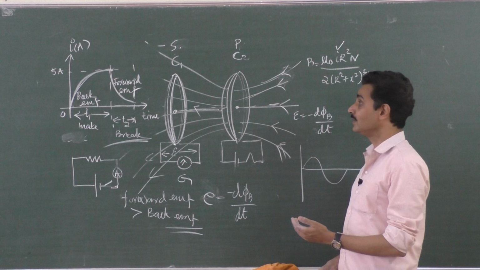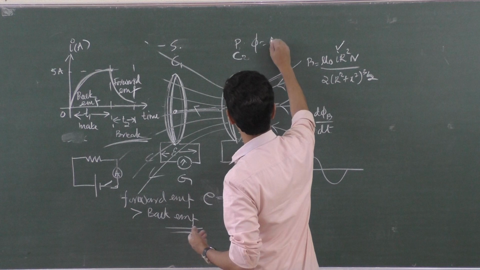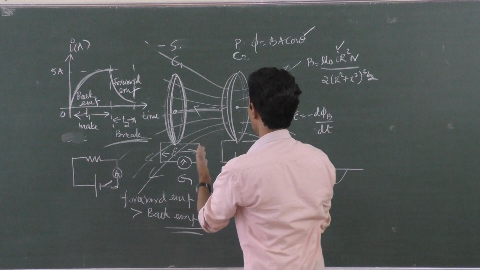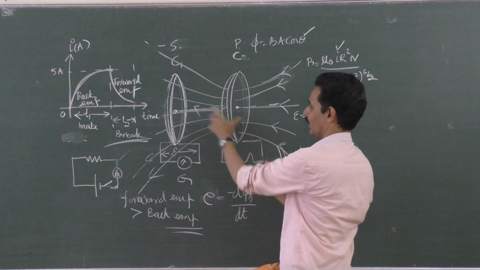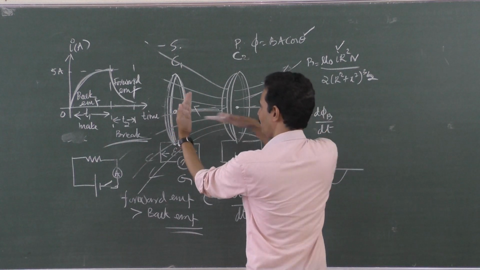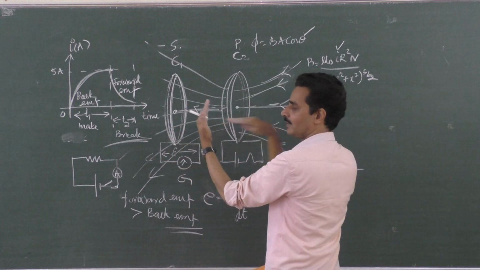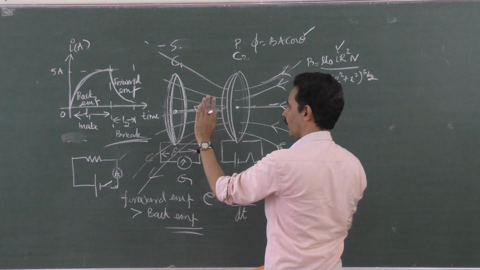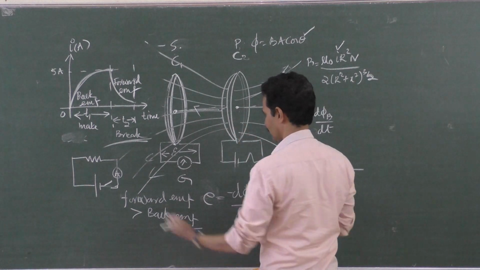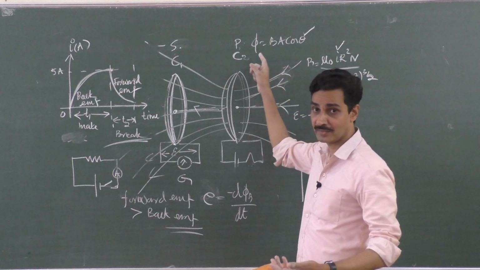Okay, so the change in magnetic flux can be made in many ways. BA cos theta, you know this one. You can change the angle between the two coils. Here also you can change the angle between these two coils, right? Keep this coil stationary, rotate this coil. When you rotate this coil, maximum flux passes through it when the normal makes an angle 0 with the magnetic field lines, cos 0 is 1, highest. Now theta 90, cos 90 is 0. So you can turn this coil, you can bring them closer and away, and you can make many changes here, right? You can change the magnetic flux in many ways.